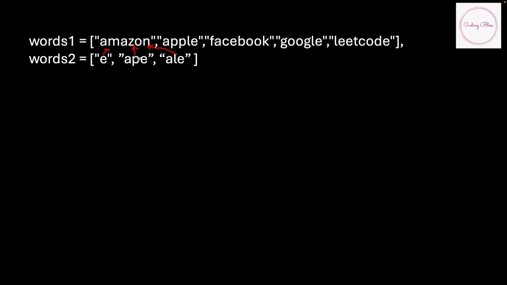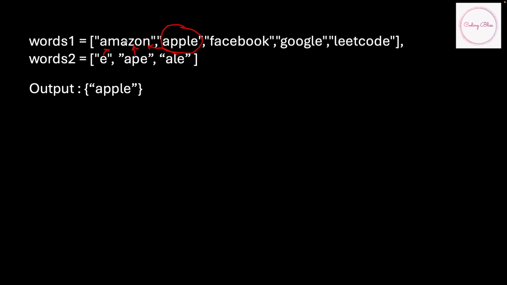But if you see here, it doesn't match for any of them, so it's not valid. But if you take the case of Apple, E is there, then "ape" can also be formed from Apple, and "ale" is also a subset of Apple. So Apple is valid, and none of the other ones are valid. So your output will be Apple.